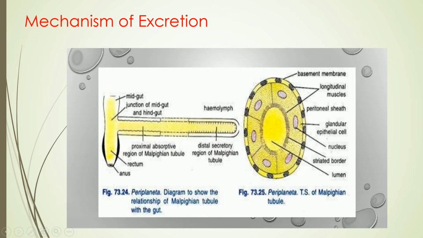Now here it shows the junction of midgut and hindgut, where these Malpighian tubules open. The proximal part is concerned with absorptive function, but the distal part is concerned with secretory function. And on the outer side is the presence of hemolymph. Now here are the basement membrane and longitudinal muscles. Then glandular epithelial cells are present in between these longitudinal muscles. Here is the nucleus, the striated border, then the central lumen.